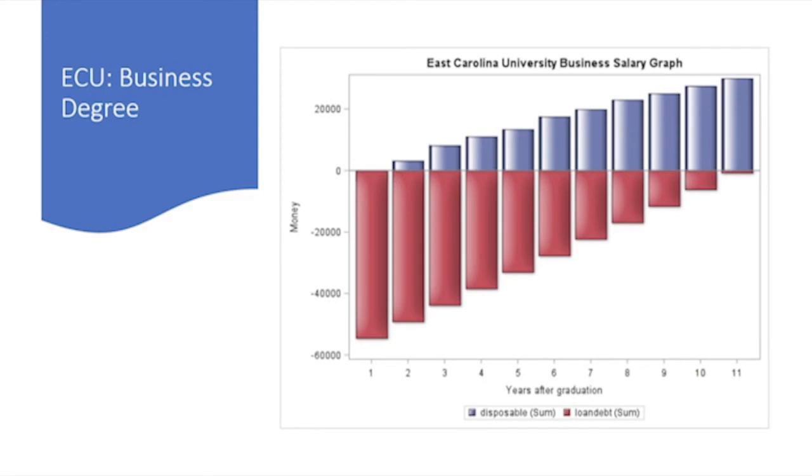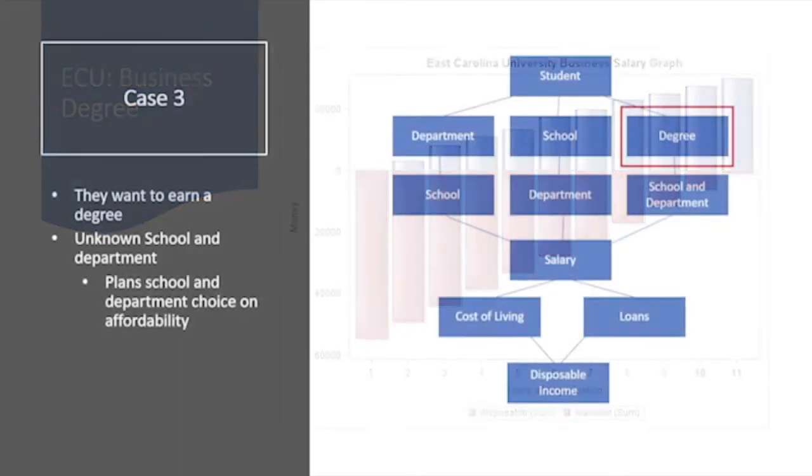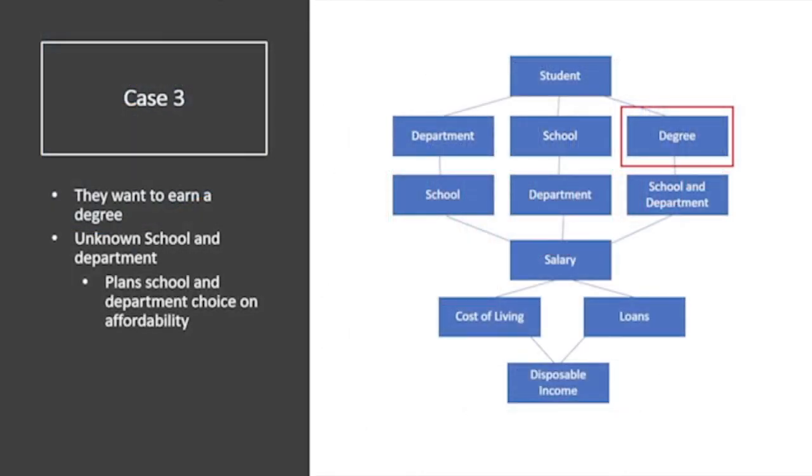Similar to the previous case, this chart shows the student the cost of living in North Carolina to calculate the amount of disposable income this student will generate in the coming years. This chart shows that this student can expect a disposable income 2 years after graduating and be debt-free within 11 years. The final case is a student who only knows that they want a degree that is affordable and will not put them into debt for years to come.